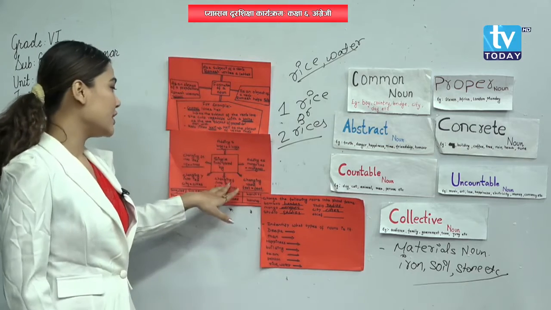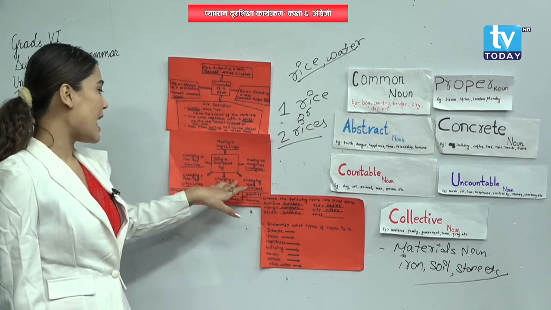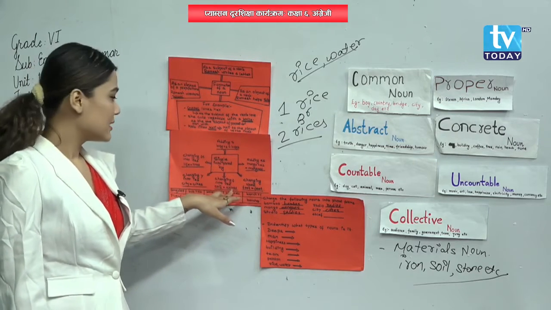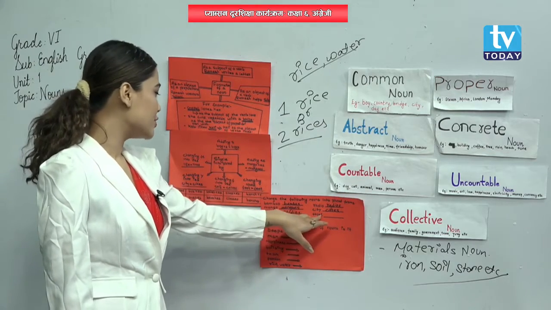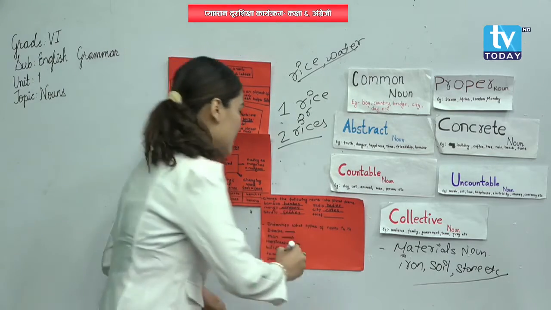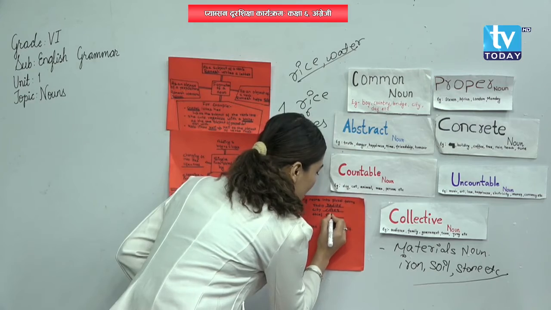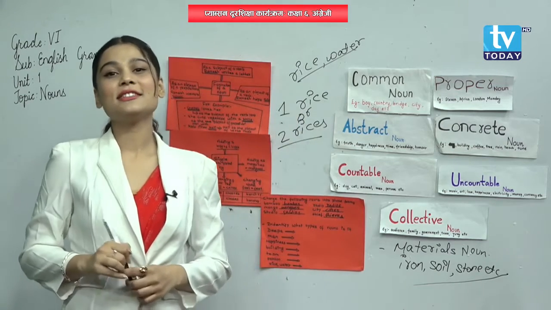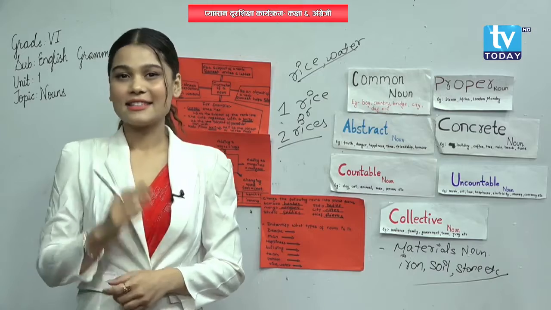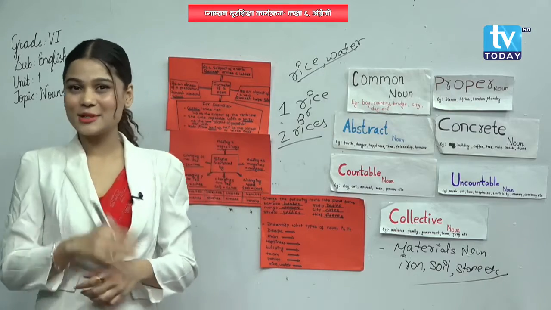We need to add ves. Look here, changing f into ves. That means T-H-I-E-F, we need to change f into ves. That means T-H-I-E-V-E-S, thieves. Are you clear, my dear students? Yes, you are clear and you need to be clear.